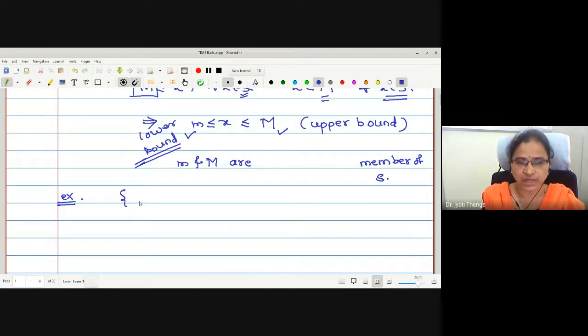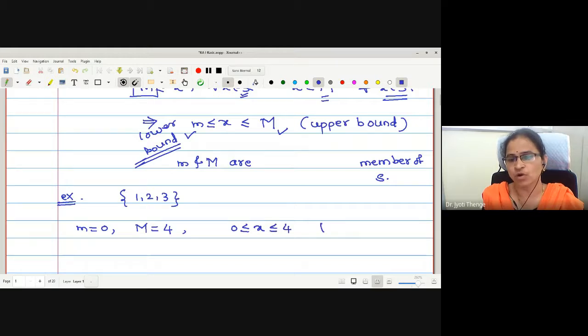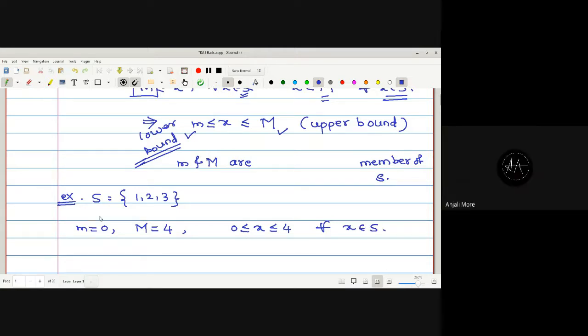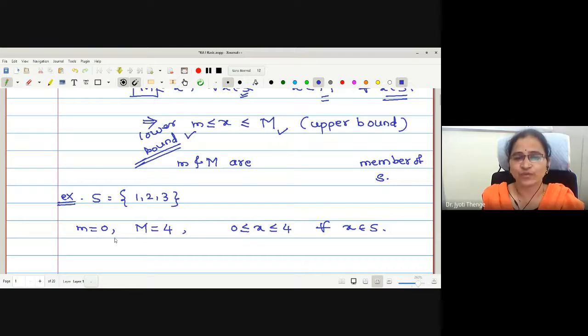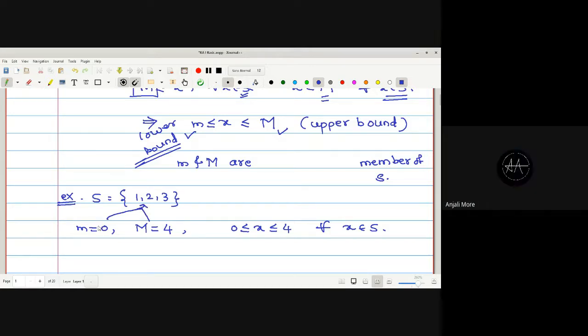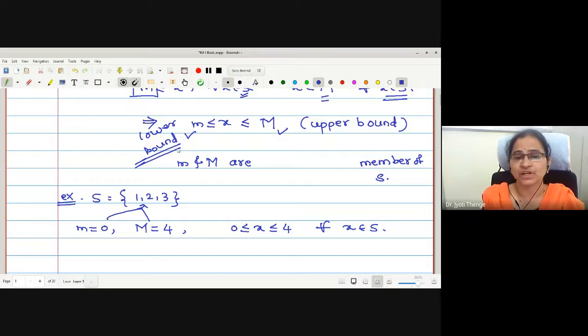I have taken a set {1, 2, 3}. Now, small m I will select 0 and capital M I will select 4. Can I write 0 less than or equal to x less than or equal to 4 for all the elements in my set? Yes. Therefore, are these two elements, small m and capital M, members of the set? No. But it is not essential.